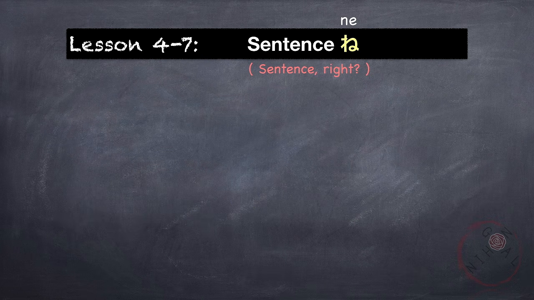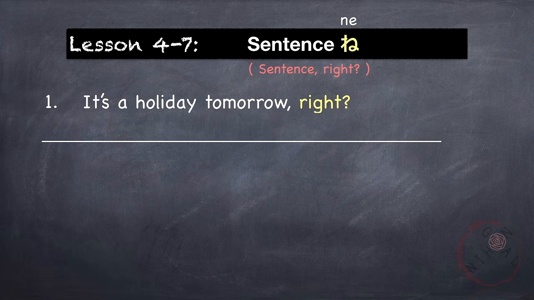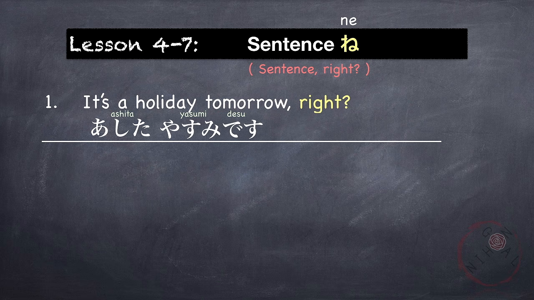And lastly, the particle ね at the end of a sentence, which means something something, right? So this is used to confirm something. For example, it's a holiday tomorrow, right? Tomorrow is 明日。明日休みです。It's a holiday tomorrow. If you want to confirm it or say, right? 明日休みですね。It's a holiday tomorrow, right? You can answer this by saying, そうです。That's right. This also shows that the speaker wants the listener to agree.